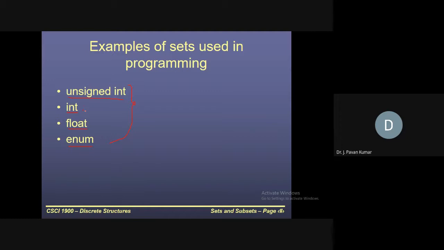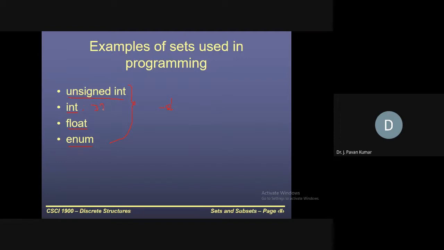Yeah. That range depends upon the number of bits that are allocated by the compiler. Like if integer occupies, let's say, 16 bits, then automatically it will be from minus 2 power 16 to plus 2 power 16, like that.